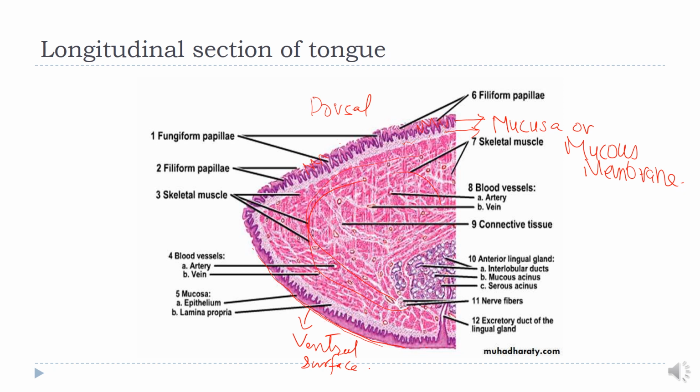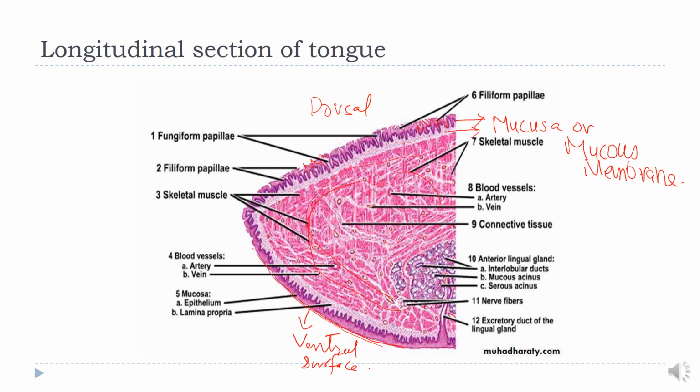The intrinsic muscles of the tongue are divided into four groups: superior longitudinal, inferior longitudinal, transverse and vertical. You can see here the longitudinal sections, transverse sections, and the vertical sections of the skeletal muscles. The extrinsic muscles of the tongue are also present, which take origin from outside the tongue, a bony origin, and they are inserted into the tongue.